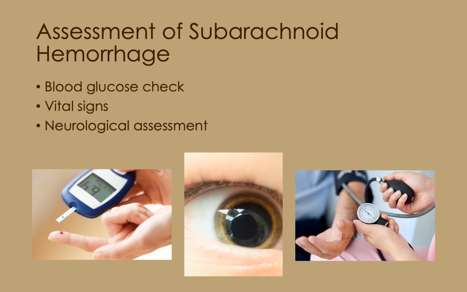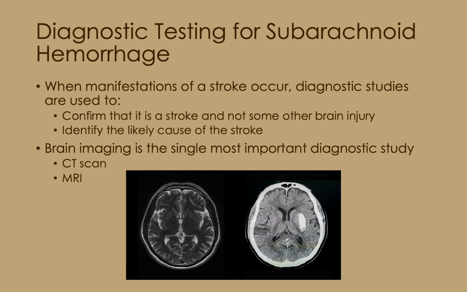It is also important to perform a neurological assessment on the patient, including assessment of level of consciousness, alertness, orientation, motor function, and pupillary response. This may be done using a Glasgow Coma Scale. When manifestations of a stroke occur, diagnostic studies are used to 1. Confirm that it is a stroke and not some other brain injury, and 2. To identify the likely cause of the stroke.